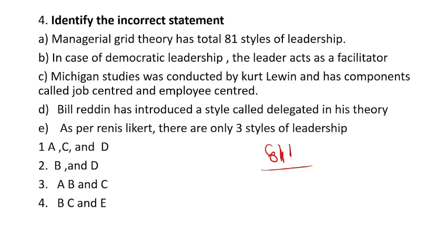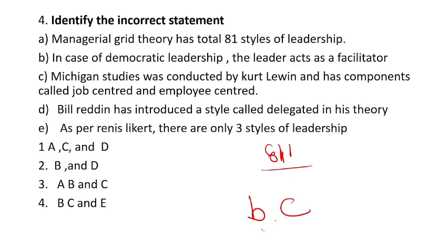So B is incorrect. Now option C: the Michigan study was conducted by Kurt Lewin and has components called job centered and employee centered. The components mentioned for the Michigan studies are correct, but who did the study? Not Kurt Lewin. The study was done by Rensis Likert. So this statement is also incorrect.